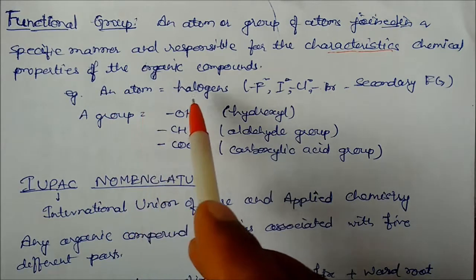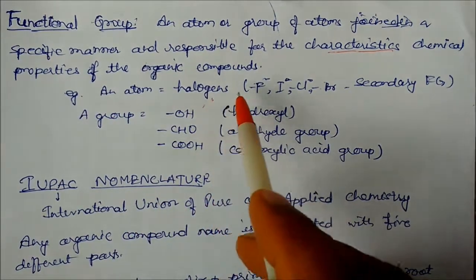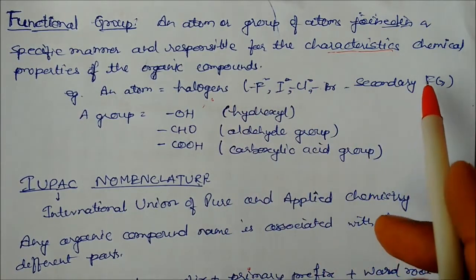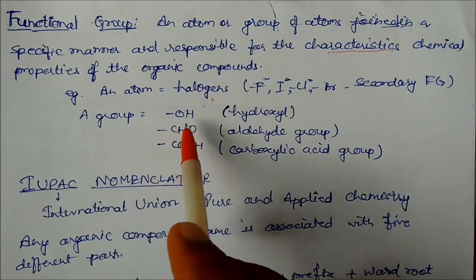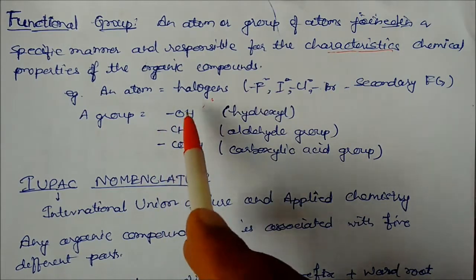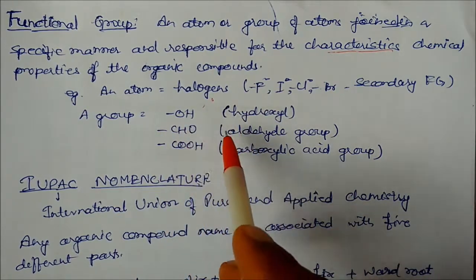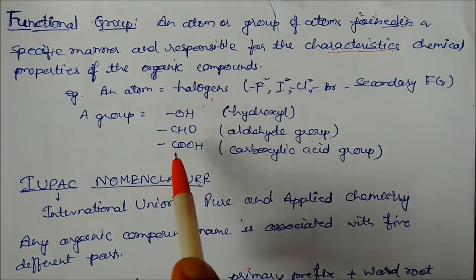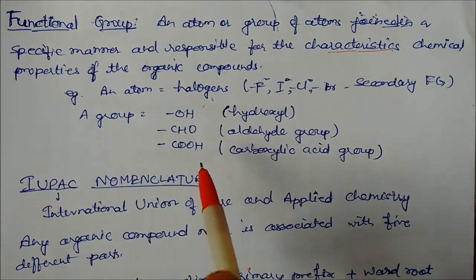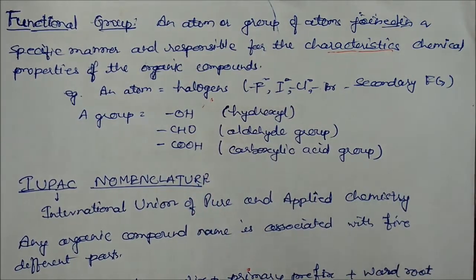Here atoms means halogens like fluorine, iodine, chlorine, bromine. These are the secondary functional groups. And if you take a group, it means OH, CHO, COOH with free valency. OH is called hydroxyl. CHO is the aldehyde group. C double bond O with OH is carboxylic acid. This we will study in more detail after finishing this topic.